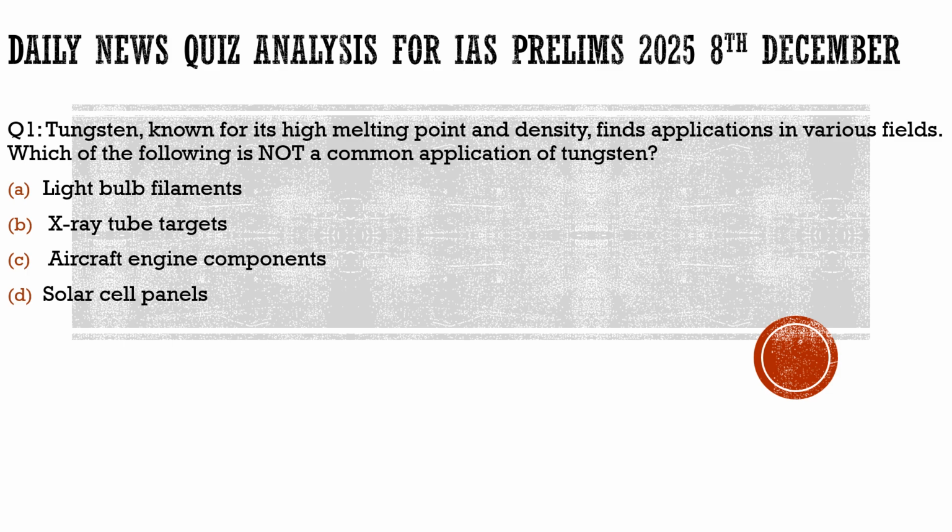Now, without any delay, let us start with our first question. As you can see on the slide, the question is about tungsten, which is a metal. It says: tungsten, known for its high melting point and density, finds application in various fields. Which of the following is not a common application of tungsten?